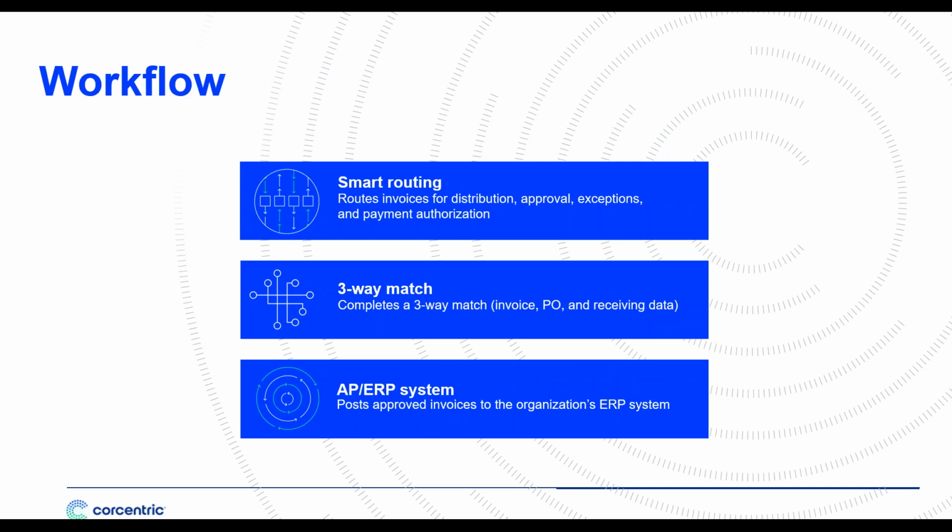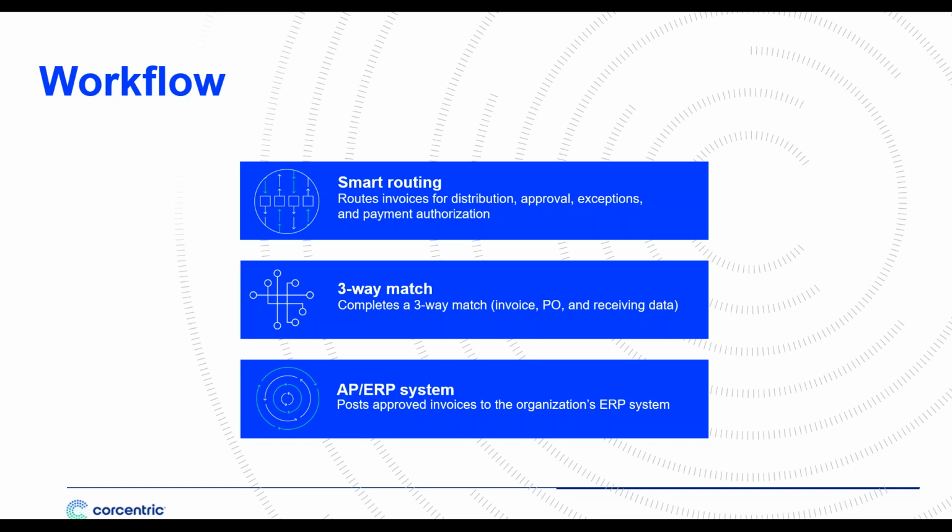Scanning capture is just one of the technologies available to you. Another key one to consider, and a top agenda item for AP practitioners, is workflow. For workflow approvals as well as exceptions routing. There's three key considerations when it comes to workflow technology. The first is smart routing. This is the ability to route invoices for distribution, approval, exceptions, and yes, payment authorization. You're able to configure business rules based on the supplier, the invoice, maybe the dollar amount, maybe the business unit. It can go to multiple individuals, or one individual can go across multiple departments based on the rules you configure.